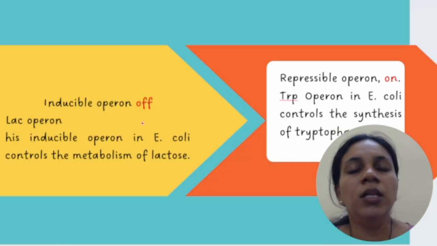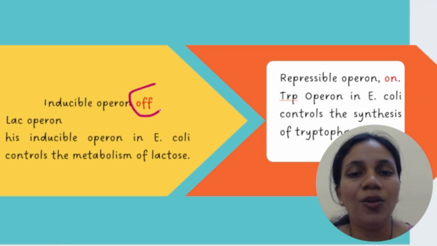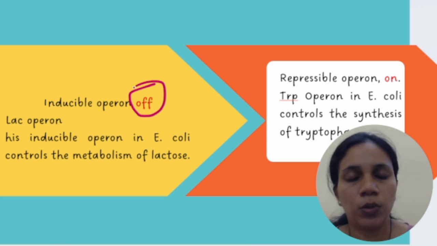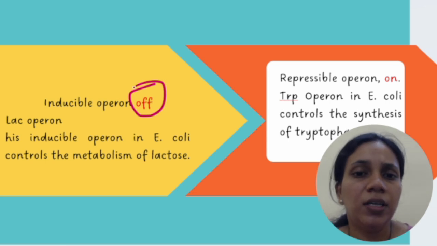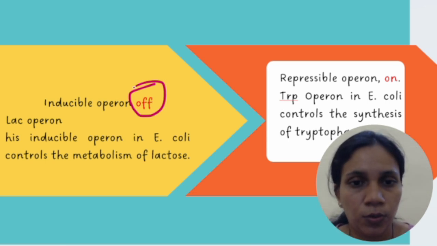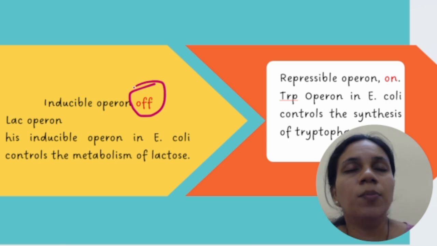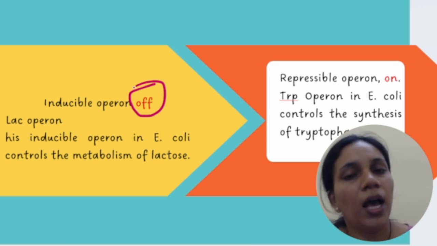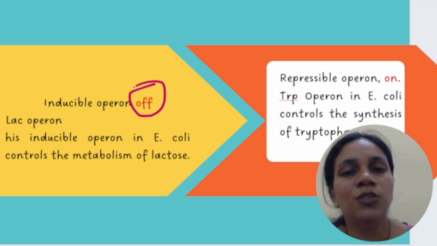So inducible operon is normally in off state. Now why this? Inducible means when your inducer is on, it will continue the gene expression. But just imagine you have a tap, and it is turned on, and your bucket is full.